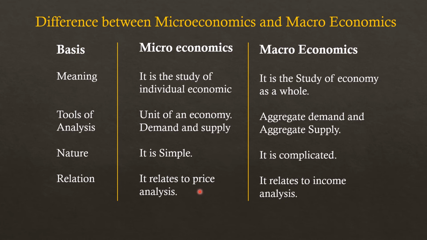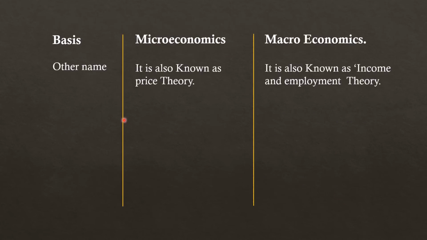Macroeconomics relates to income analysis. Income analysis means we talk about the income of the entire country and the employment of the society. So it is related to income.